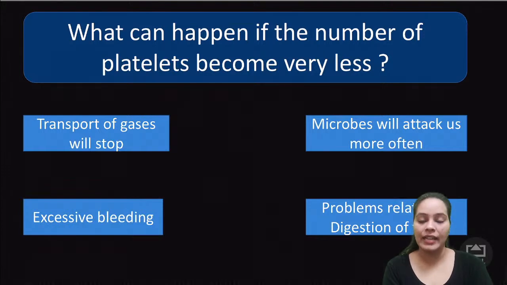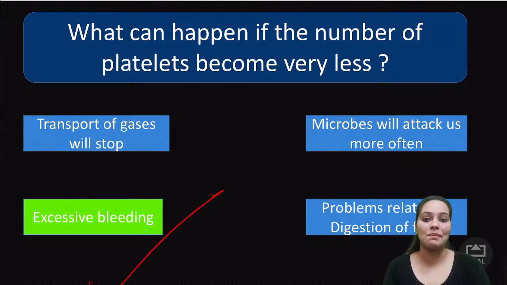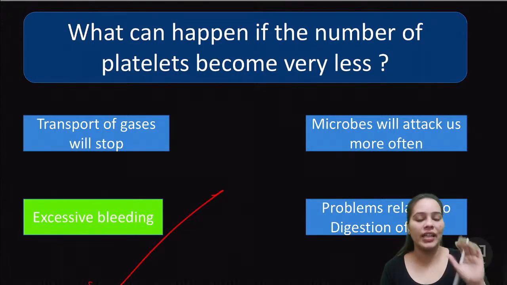What can happen if the number of platelets become very less? बहुत कम हो जाएंगे प्लेटलेट काउंट. What will happen? Transport of gases will stop, microbes will attack us more often, excessive bleeding, problems related to the digestion of food. What do you think? What will happen if the platelet counts will become less? So if the platelet count become less, kids, then excessive bleeding will happen. Blood flow रुकेगा नहीं because platelets function is that it helps in stopping of the blood, coagulation of the blood or clotting of the blood. I hope it's very clear to you now.